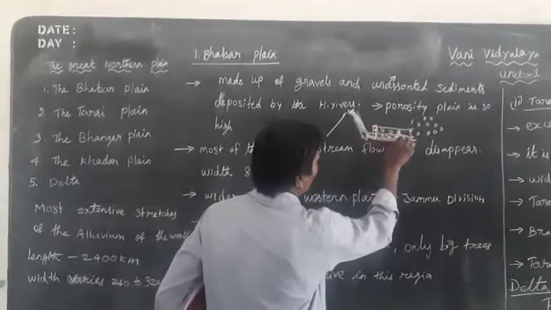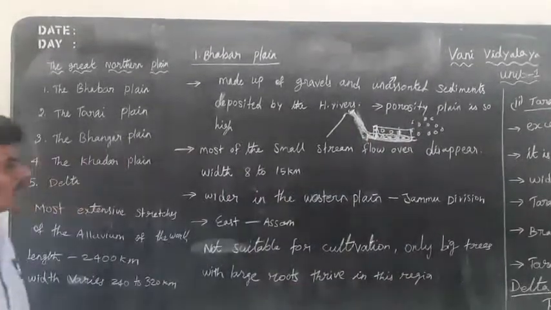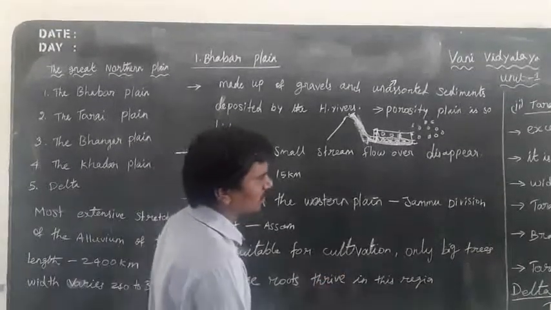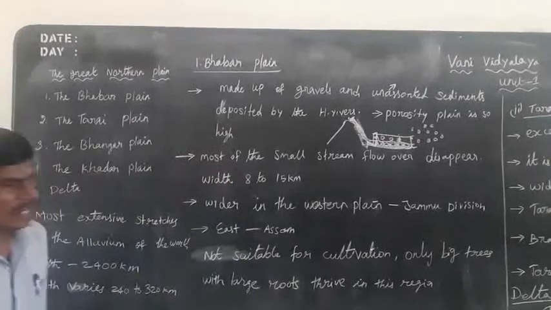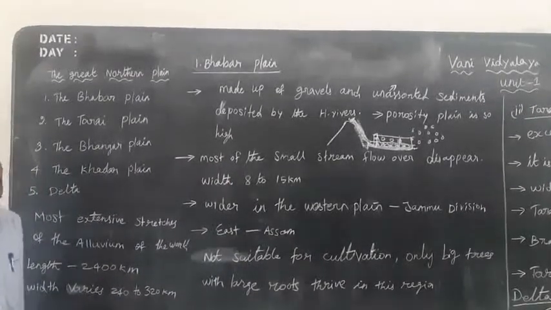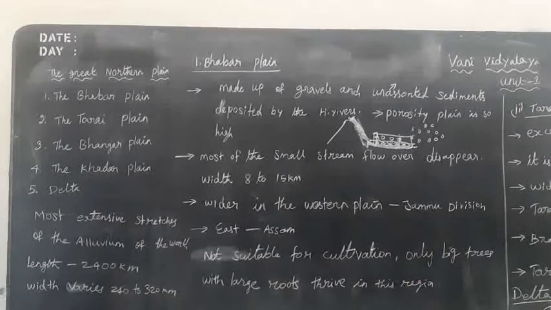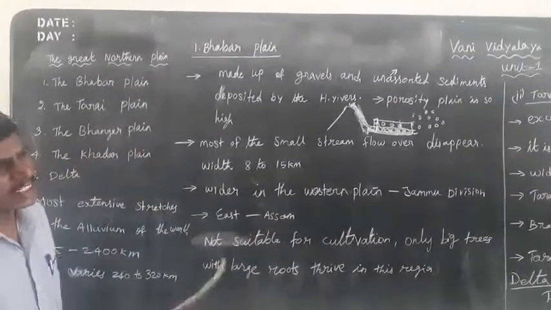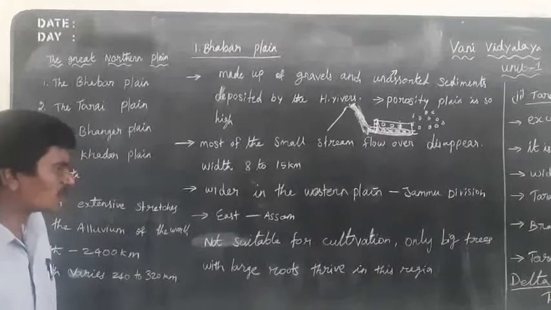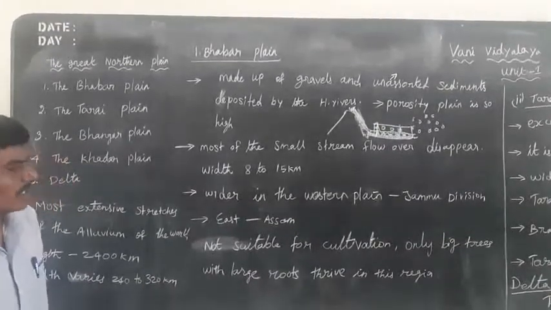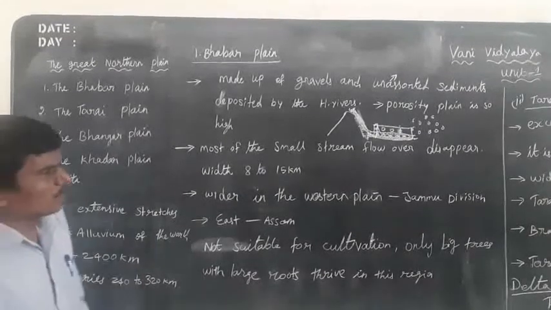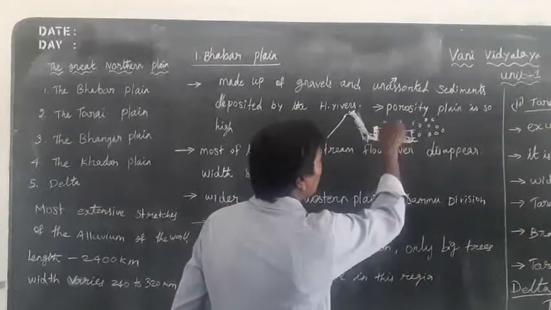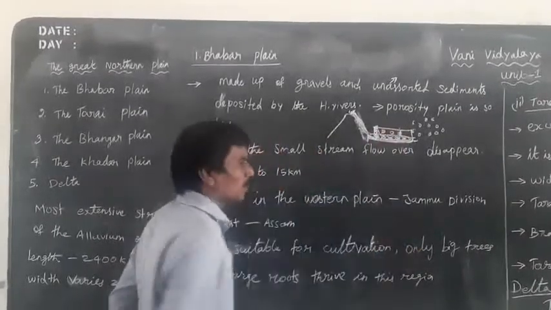The belt is wider in the west and east. The wider belt can be classified into two types. The western plain is in the Jammu and Kashmir division, and the eastern wider plain is in Assam. In this plain, the streams disappear and most of the stones are deposited.